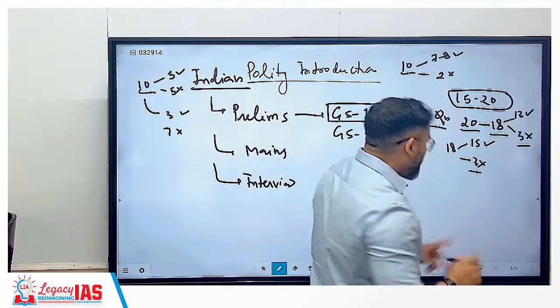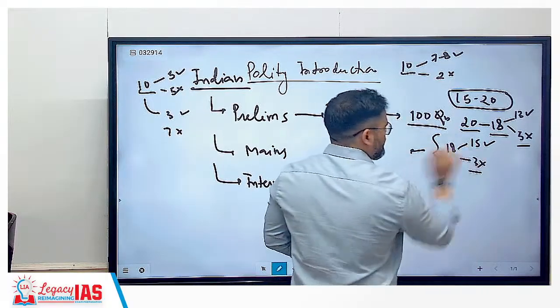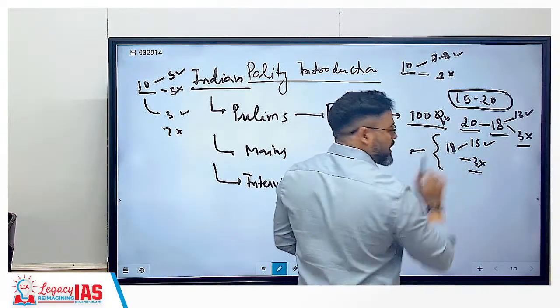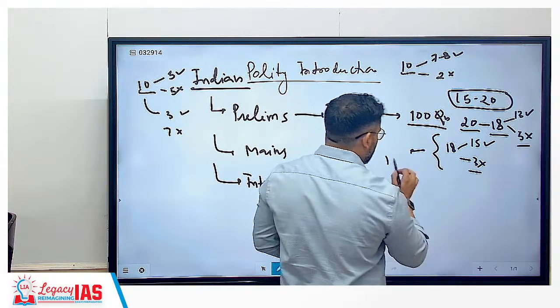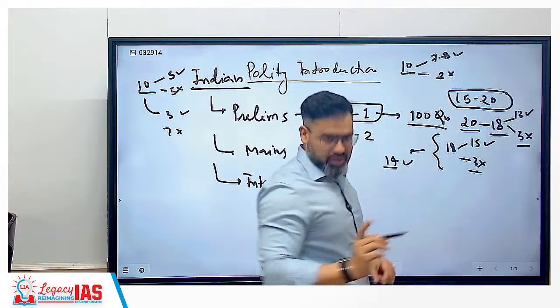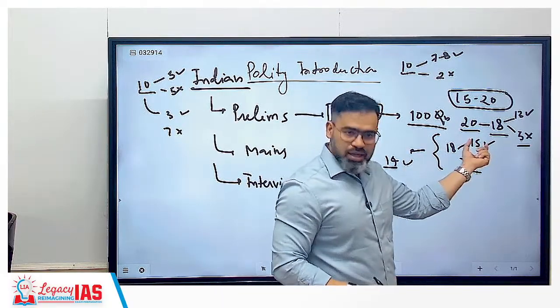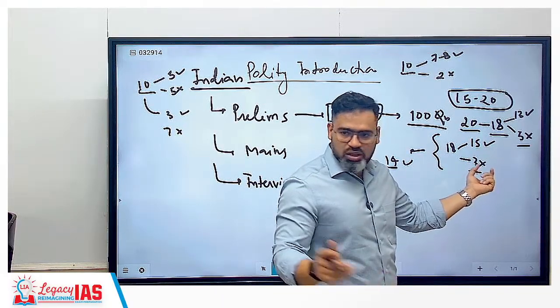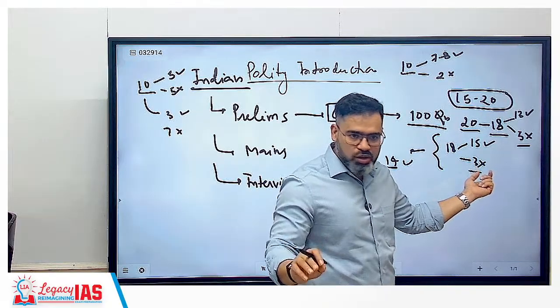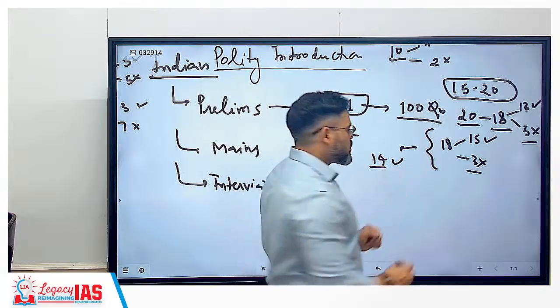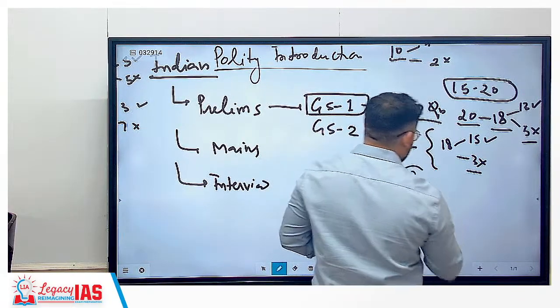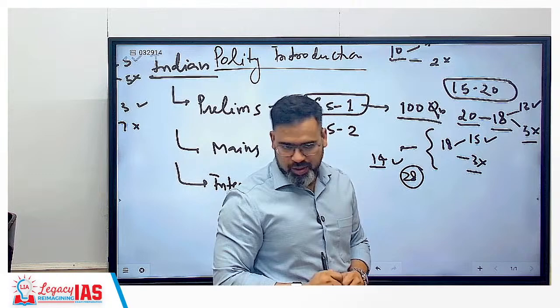So what are the average marks? 15 are correct and 3 are incorrect, so you will lose one question to negative marking. So ultimately effectively 14 are correct, because 15 are correct, 3 are incorrect, and one third is negative marking, so one question is already gone in negative marking. So effectively how many questions? 14. So total how many marks have you received? 28 from polity only, correct?